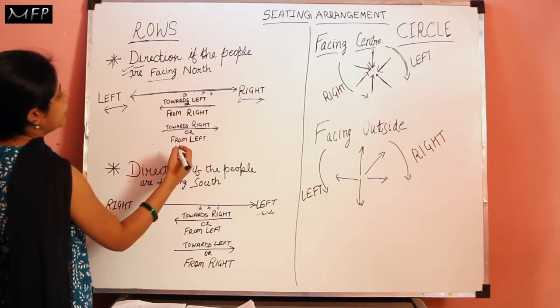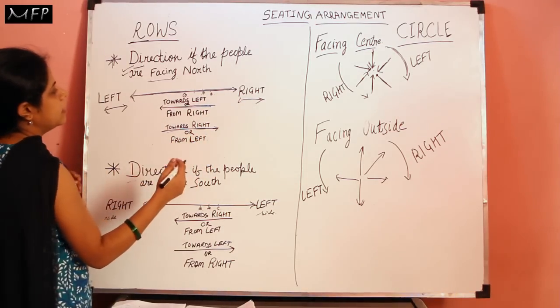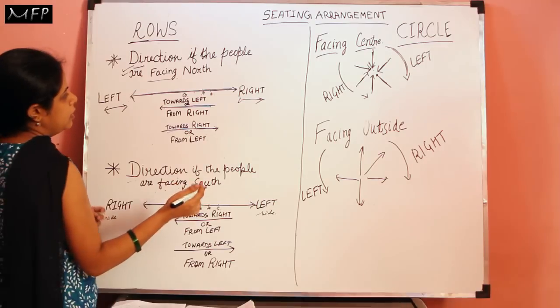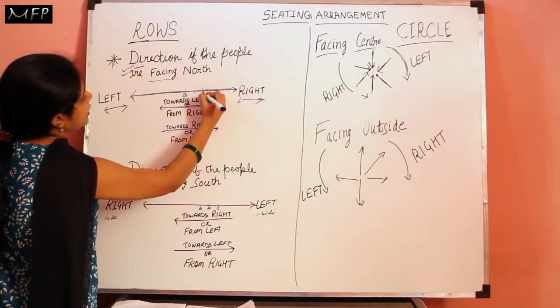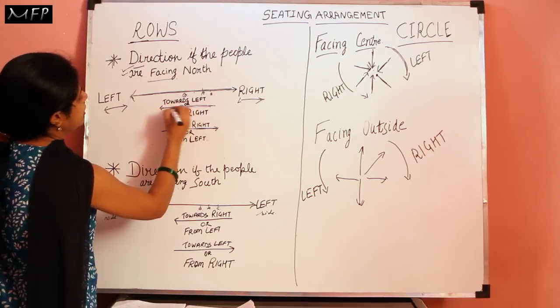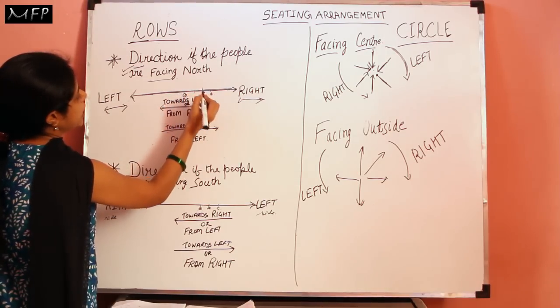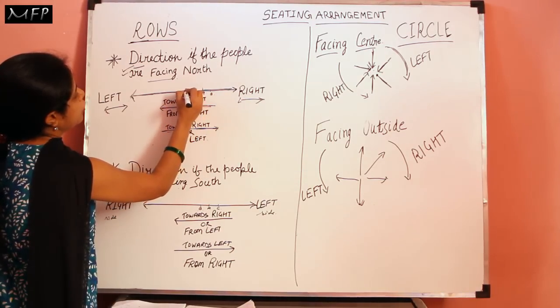And if in a question it is given that A is sitting second left of B, then we all know that if A is sitting here, then this is the left side and second left means 1 and 2 places.